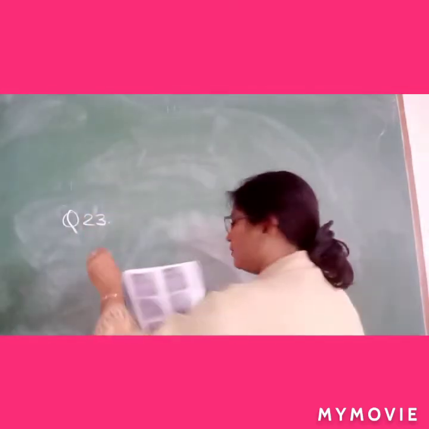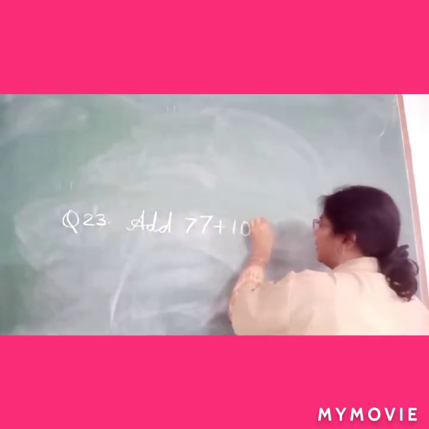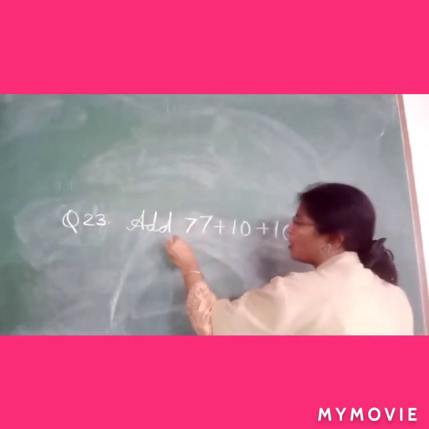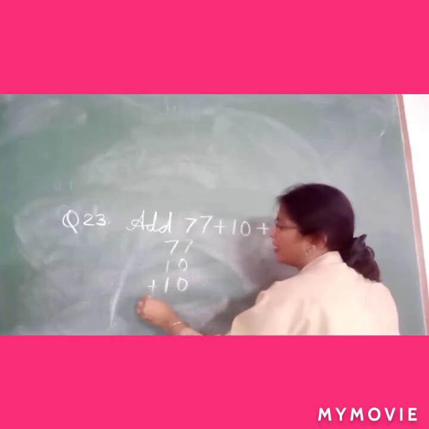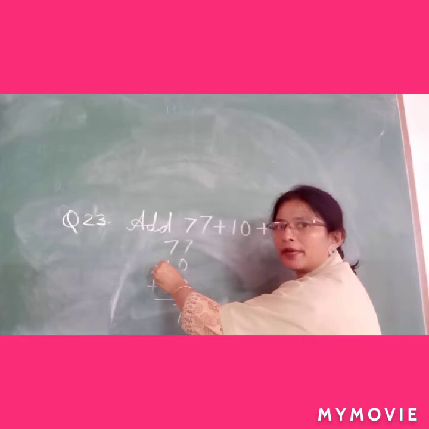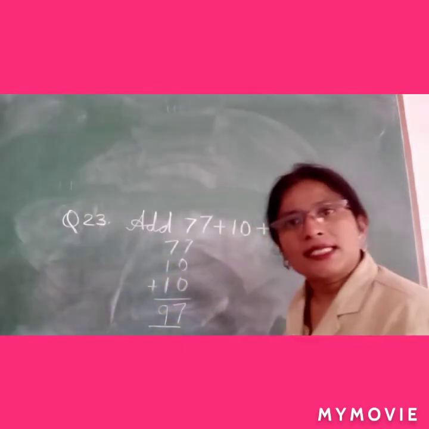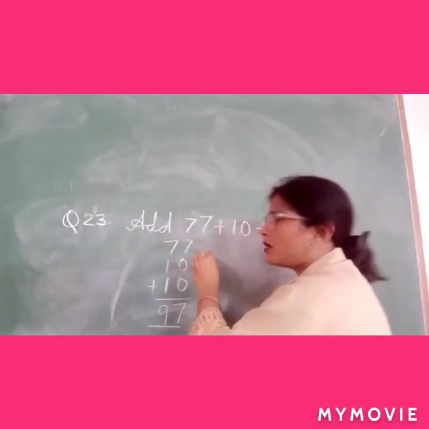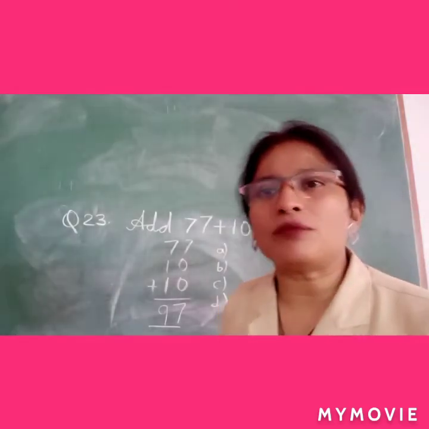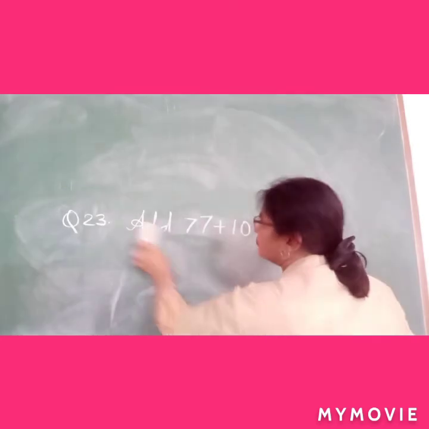It is also of addition. Add 77 plus 10 plus 10. You can add this 77, 10 plus 10, or you can add like this also. 0 plus 7 will be 7. 7 plus 1 will be the next number, that is 8. 8 plus 1 will be 9. So the answer will be 97. So you will take the correct option. As you know, 3 options will be wrong, and there will be only one correct answer that you take. Now come to question number 24.